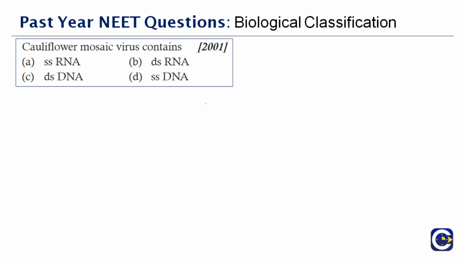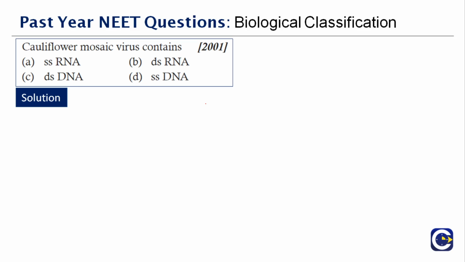Okay, next question. Cauliflower mosaic virus contains dash. See, of course it's a viral disease which is caused. Apart from that, what all you can say about this? What are the symptoms here? You will see lesions in the leaves. Okay, apart from that, of course it shows many economical defects.